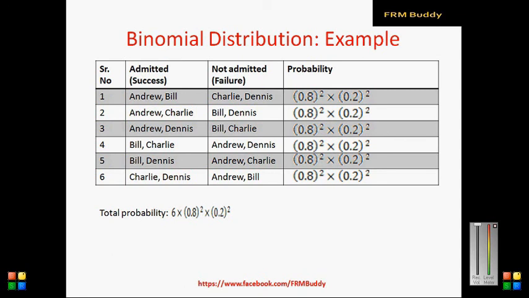Therefore, the probability that Charlie and Dennis both will not get an admit from Stanford is 0.2 square. And therefore, the probability of the first scenario happening is 0.8 square into 0.2 square, as you can see in this table. And this probability remains the same for all the 6 scenarios. Therefore, the total probability is 6 into 0.8 square into 0.2 square.